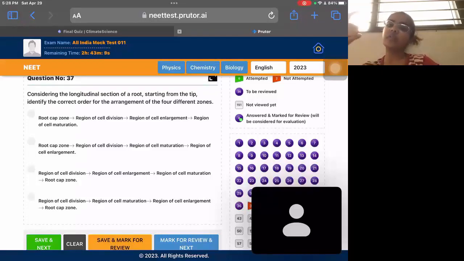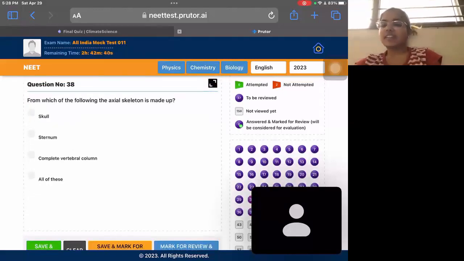Then there is the zone of elongation, and then there is the zone of maturation. So the first one is the correct one. This is the structure of the root. You need to memorize the structure. It is a diagram given in NCERT. So the root cap occurs first, and the zone of maturation occurs last, at the top.